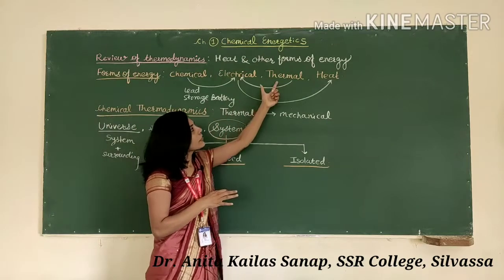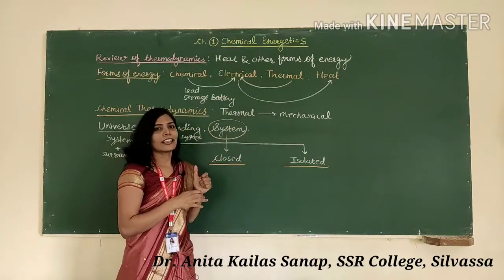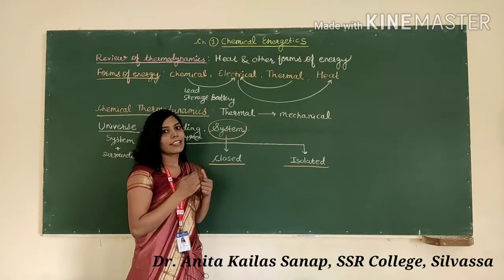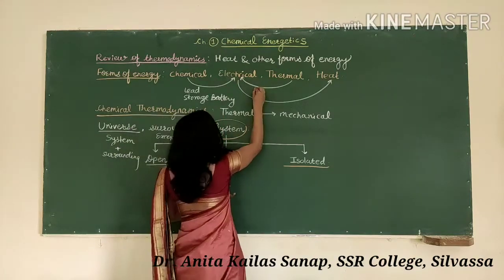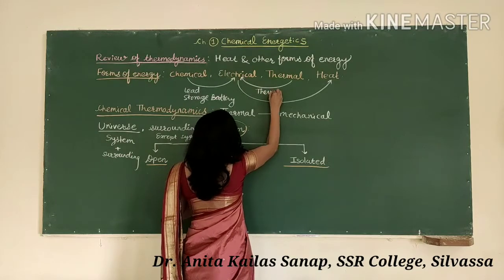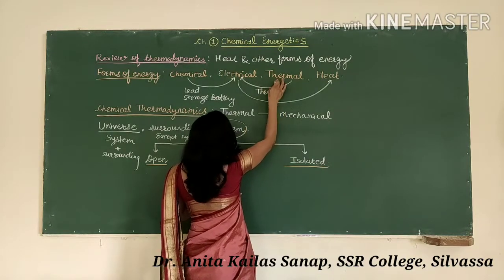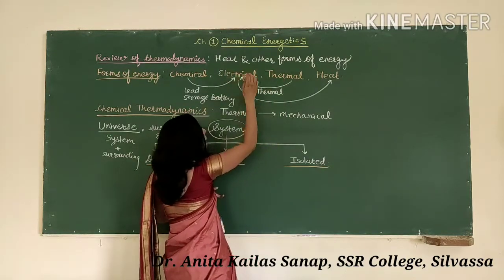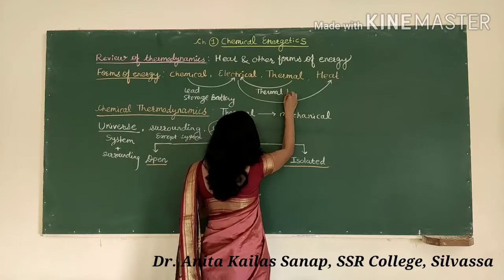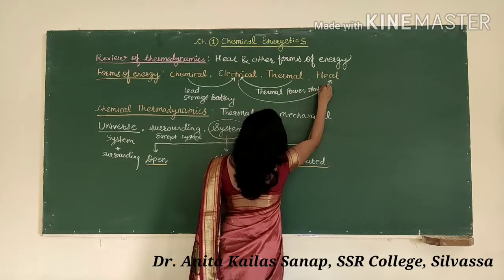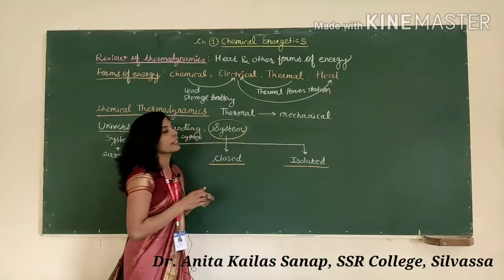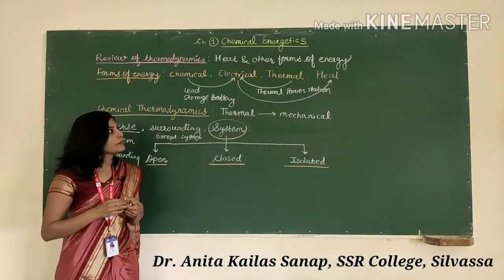We know that thermal energy can be converted to electrical energy. Example, do you know? Thermal power station, where thermal energy is converted into electrical energy.